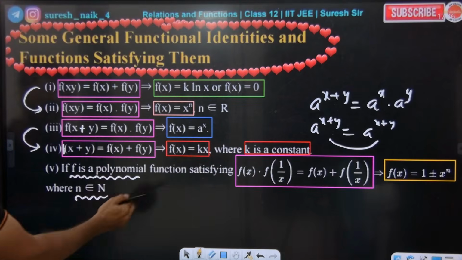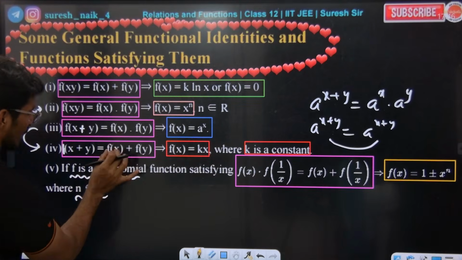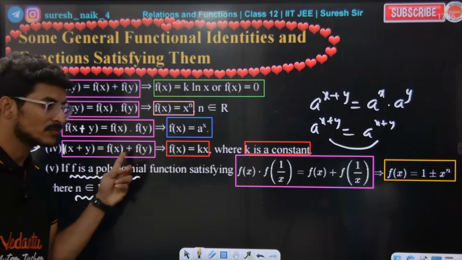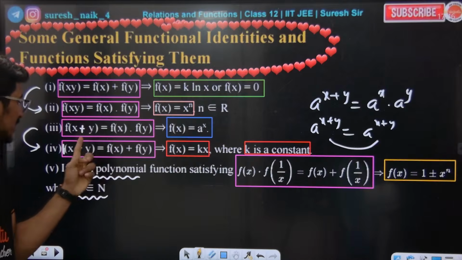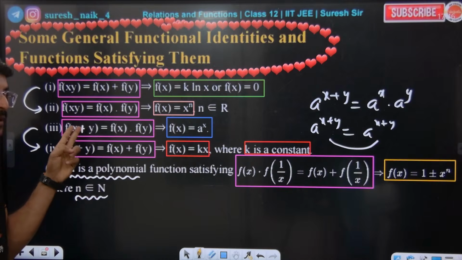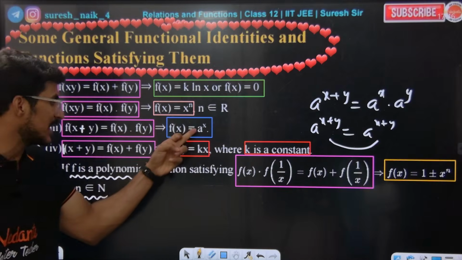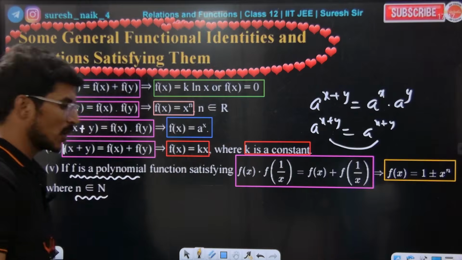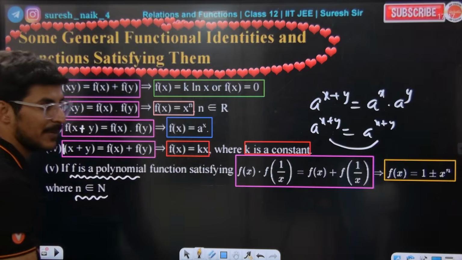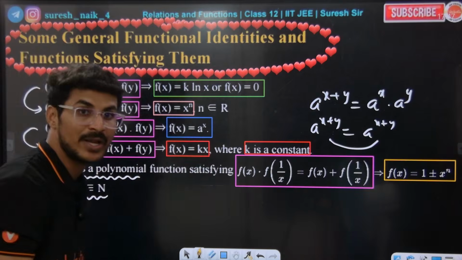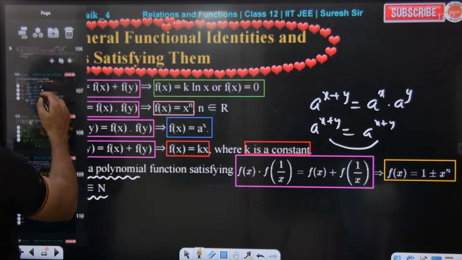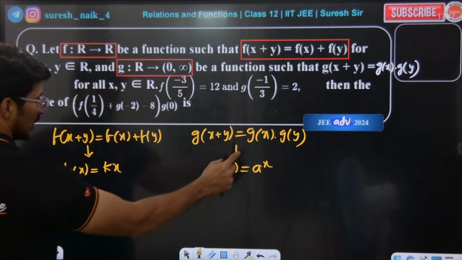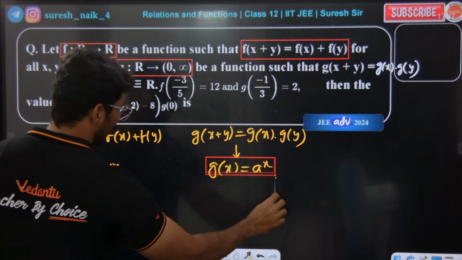Guys, f of x plus y is equal to f of x plus f of y means f of x is equal to kx. They have given these two. For f of x plus y, where there is a plus we take kx, and where there is a multiplication we take a power of x. Where there is multiplication we take a power of x, and where there is plus we need to take kx. Hope everybody is getting the point.